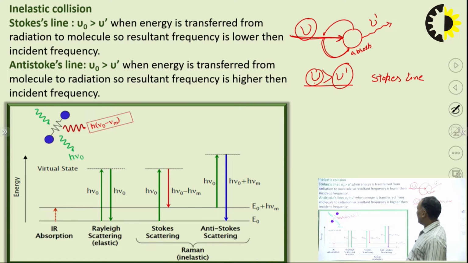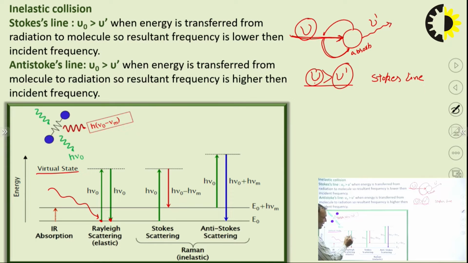Okay. It can be defined in another representation, that is this graph. Suppose my molecule is here. This is basically the ground state, and some energy it is receiving, it gets excited and reaches a virtual state. Some virtual energy level will be here. It will reach that energy level. After an instant, it will return back to its original position, by emitting the same energy that has been absorbed.